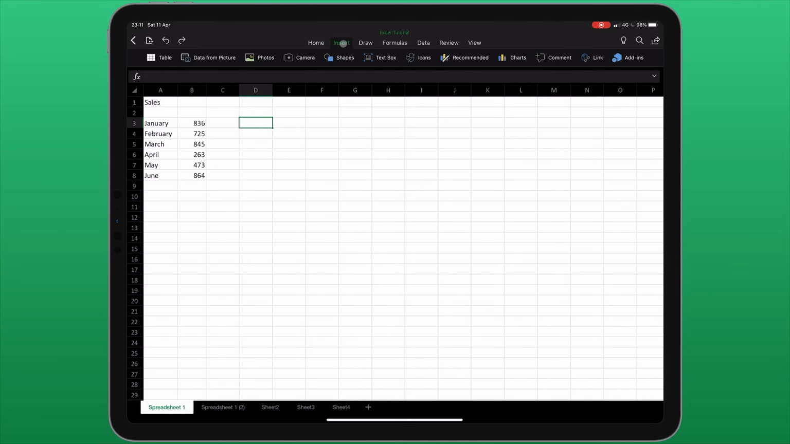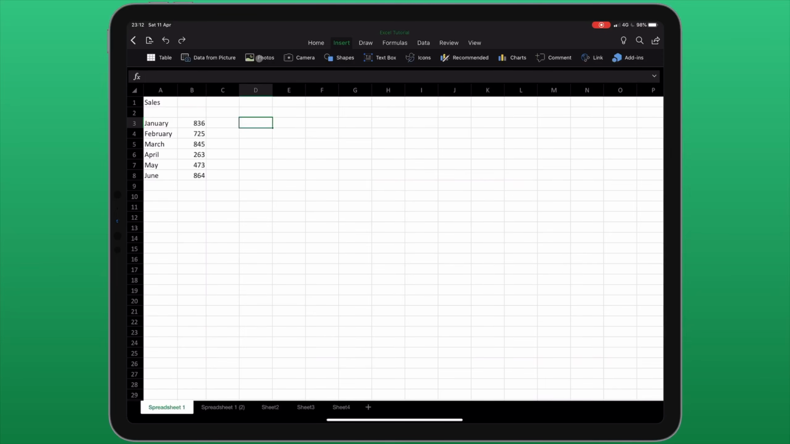Back on the Insert menu, the next item along allows me to insert data from a picture. This is a relatively new feature which is really exciting. If I have a piece of paper on my desk with a table on it, I can use Excel to take a picture of that table, and it will convert it into digital information which I can then edit inside the app.